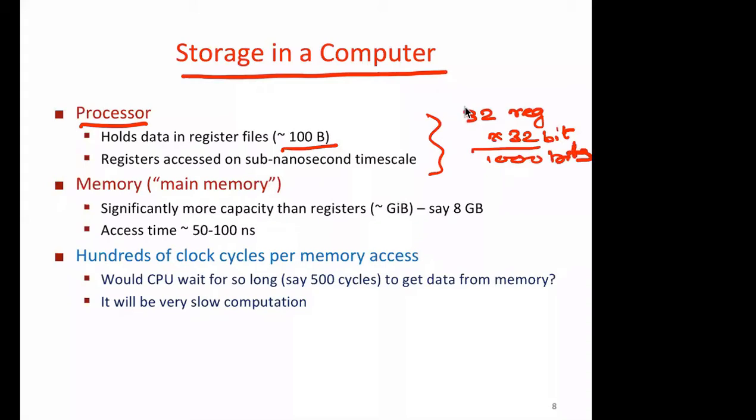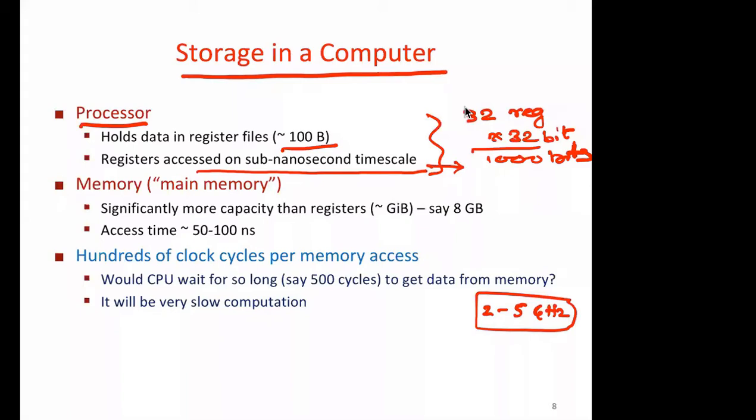All right. Registers can be accessed in sub-nanosecond, and you can see this relationship. The clock speed is approximately 2 to 5 gigahertz, and 1 divided by that will be nanosecond. Divided by this, it will be 0.2 nanosecond or even smaller. When we studied single and multi-cycle design, we saw that in a single cycle we can access a register, so essentially in less than 1 nanosecond.